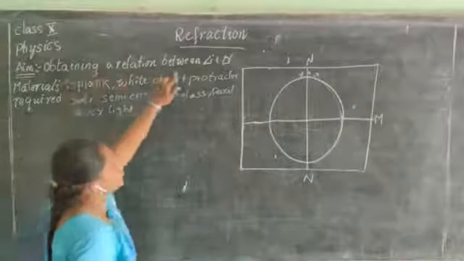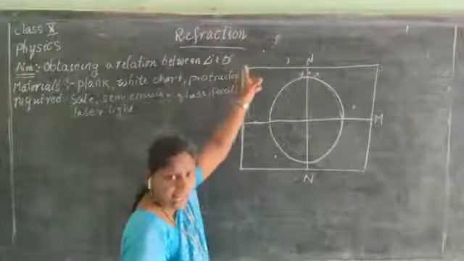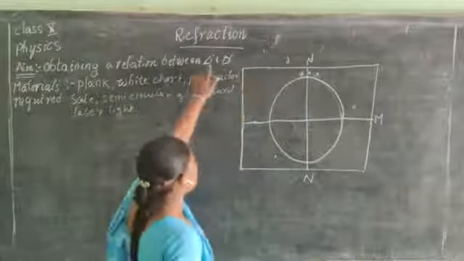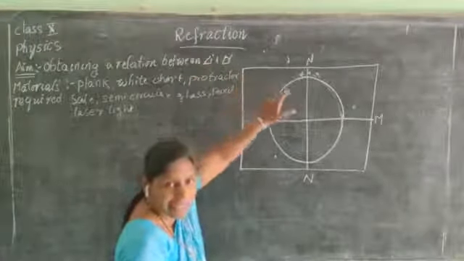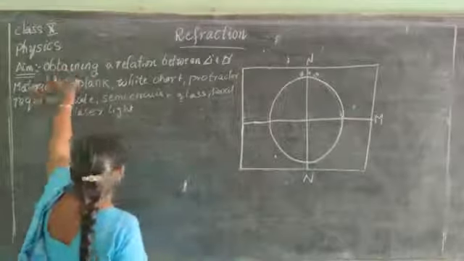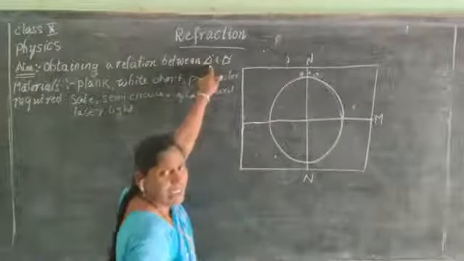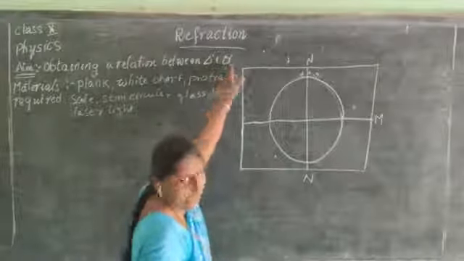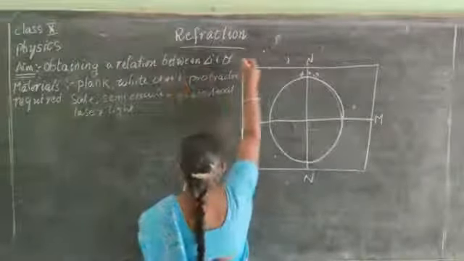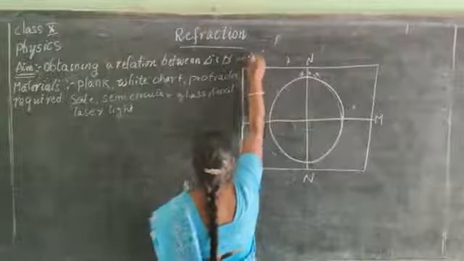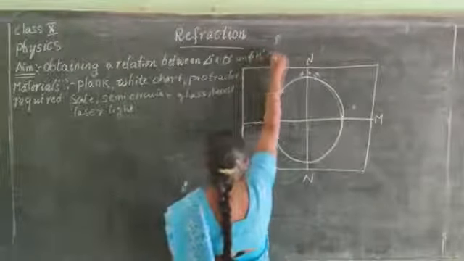Obtaining a relation between angle I and angle R. Angle I means angle of incidence. So our aim is obtaining a relation between angle of incidence and angle of refraction.